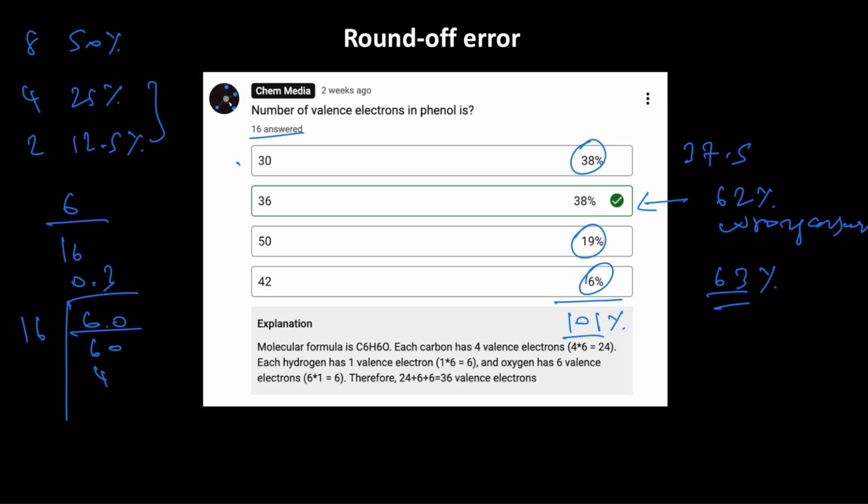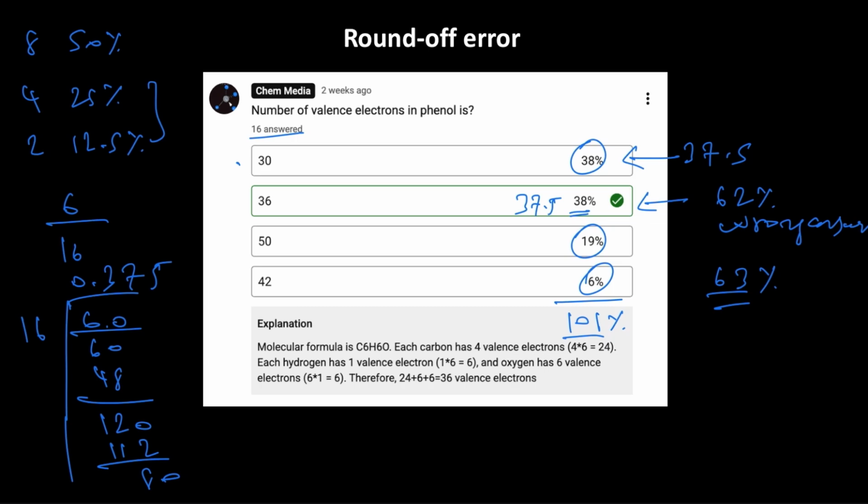3 times 16 is 48. What we have remaining is 12. We can't divide, put a 0. And then we can do it 7 times. So 112, remaining 8. We can't divide, put a 0. Now we can do it 5 times. So it is actually 37.5%, which is rounded off to 38. Likewise here too, it is actually 37.5%, which is rounded off to 38%.